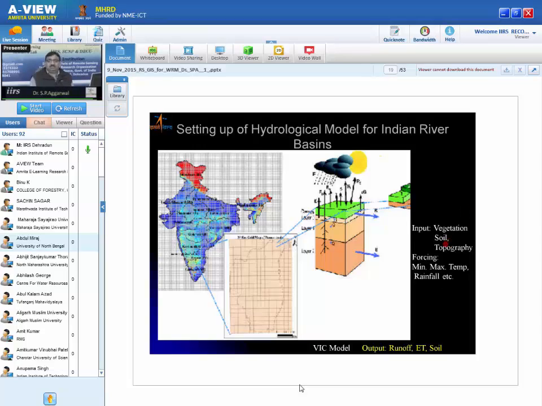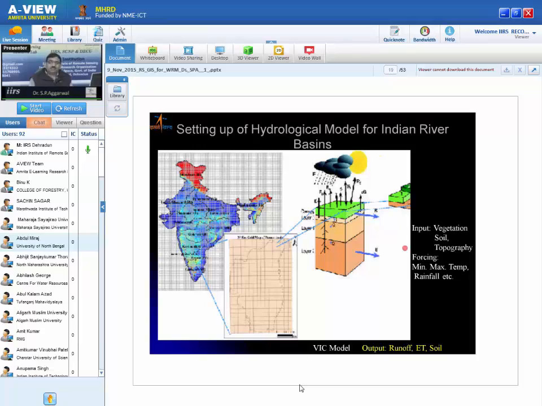This is again from satellite only, and this DEM can further be converted into a slope map, aspect map, flow direction map, flow accumulation map, which is input for this model. And then we get the forcing parameters like minimum temperature, maximum temperature, rainfall, wind velocity, humidity, etc. And then finally we put them in the model, and this model is a complex model but is an open source model. You can download it, and then finally we get the surface runoff, evapotranspiration, and base flow. So this information we are getting from this model.